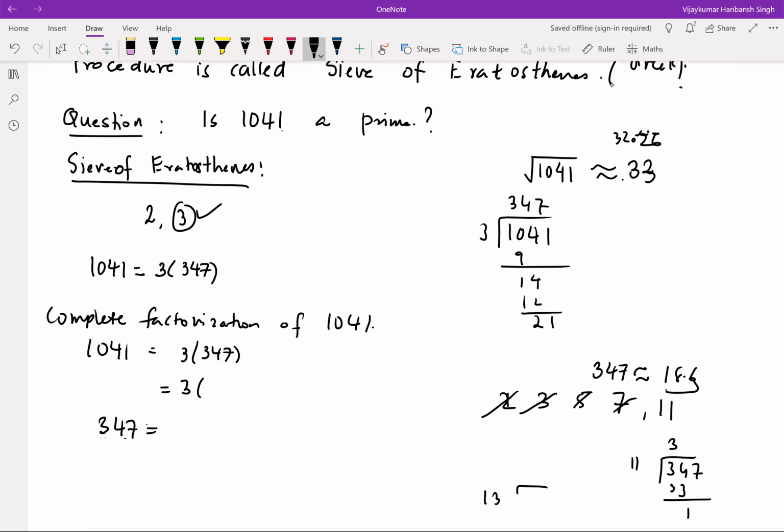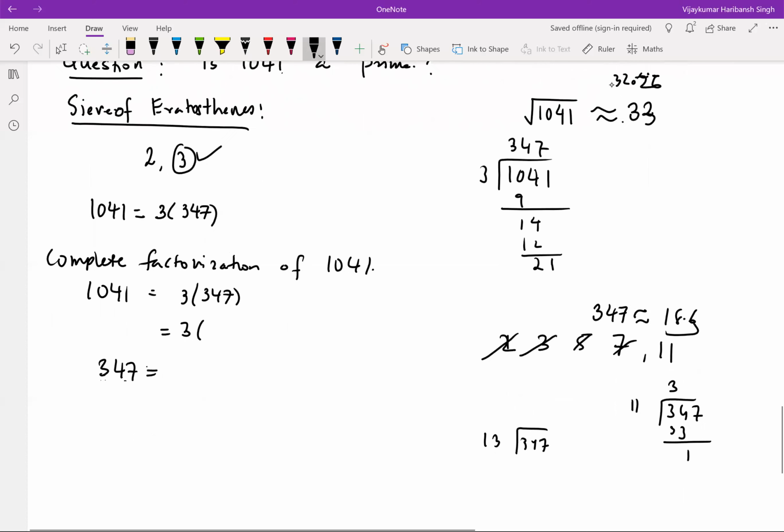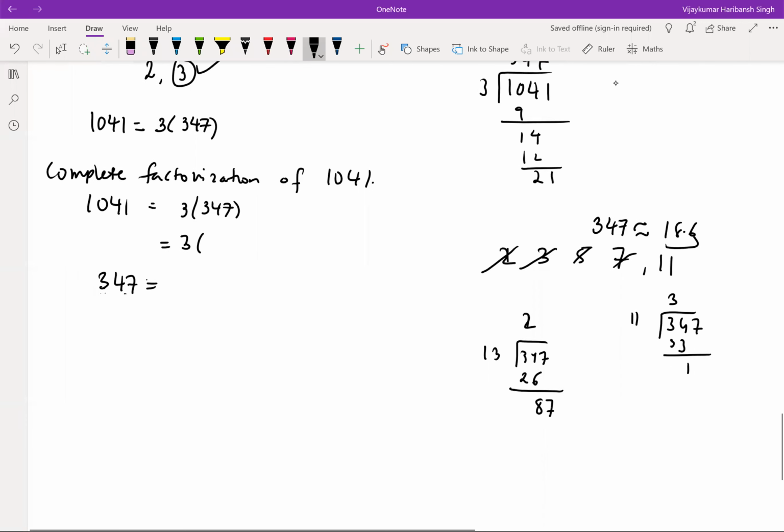So let's look at 13. 13 twos are 26. We get 8 and we get 7. 13 nines are 117. 13 fives are 65, but 13 sixes is 78, so it doesn't go in there. So not 13 either. 13 doesn't go into it.